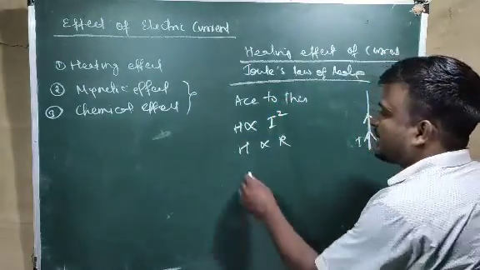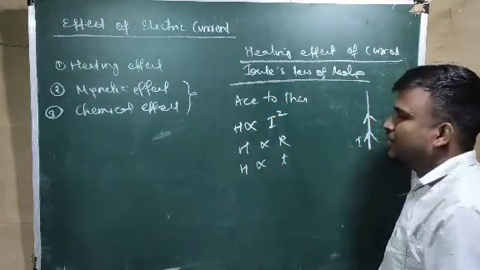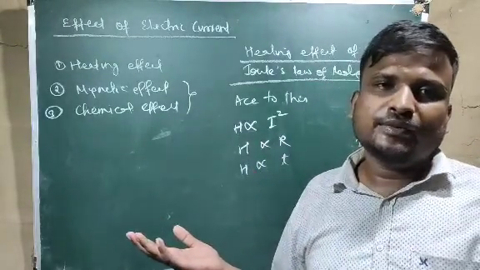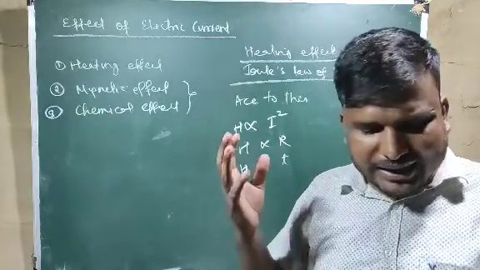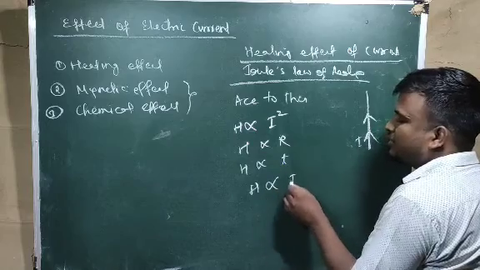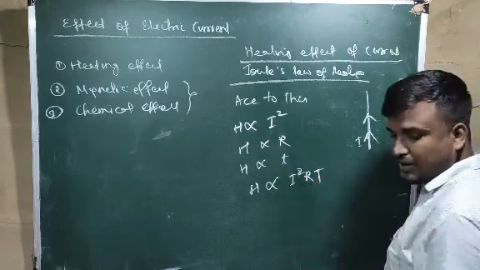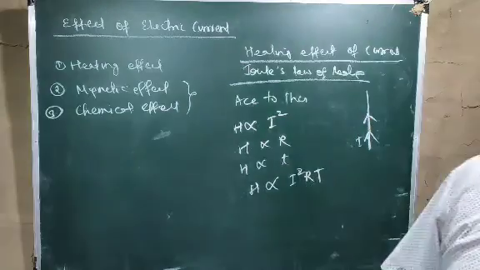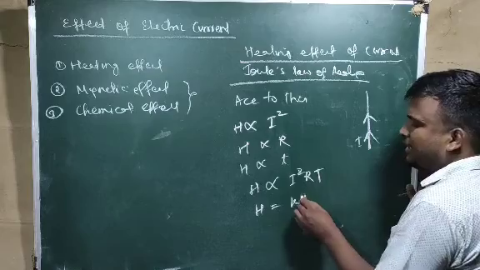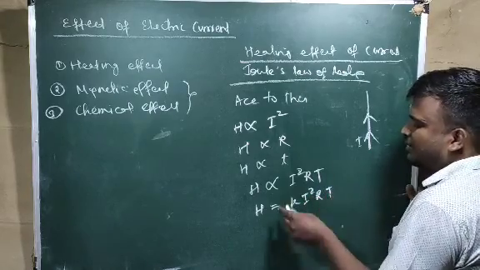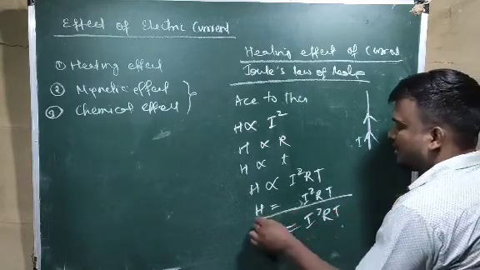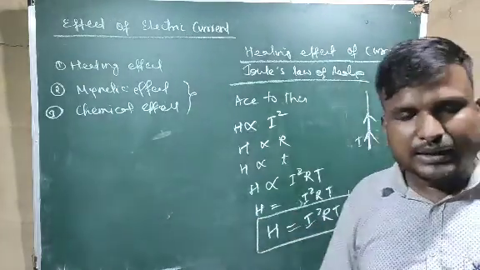Thirdly, time. If current is passing for a longer period of time, then heating effect will be more. If current is passing for a lesser time, heating effect will be less. So if you combine all of them, you will get H proportional to I square R T. If you remove this proportionality, one constant will be there, K I square R T, and obviously K value is 1, so heat H equals I square R T. So this is the heating effect of electric current.